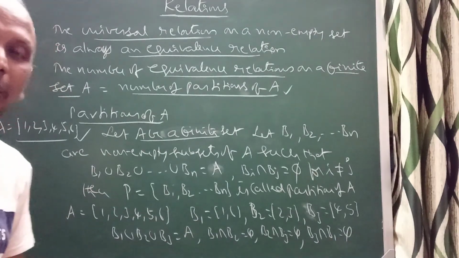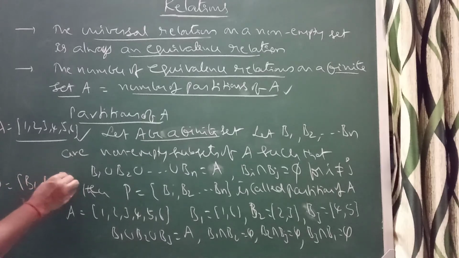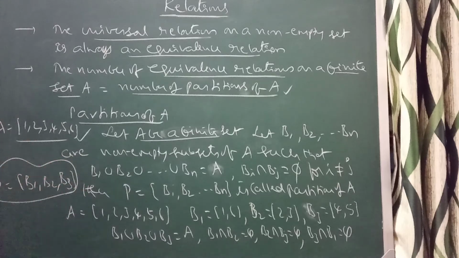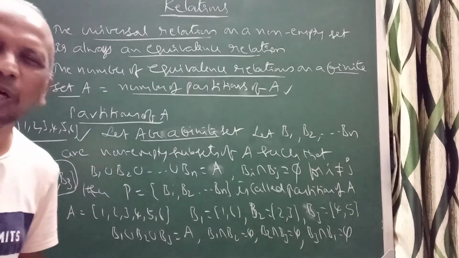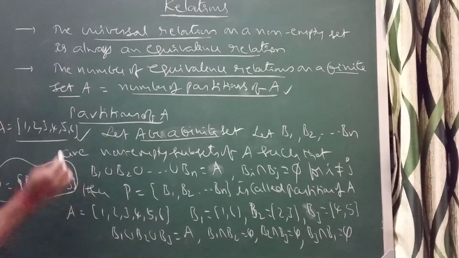That means I can consider the partition P. So the partition P is equal to the set of B1, B2, B3, which is a partition of A. Like this I can define the partition.